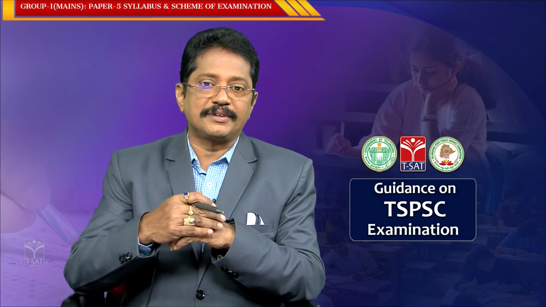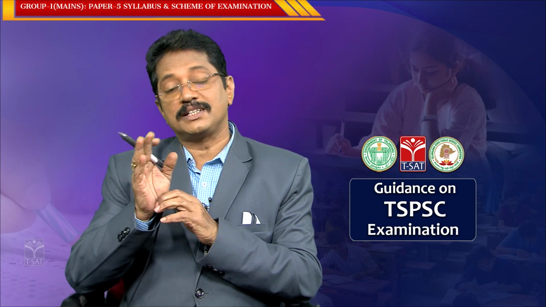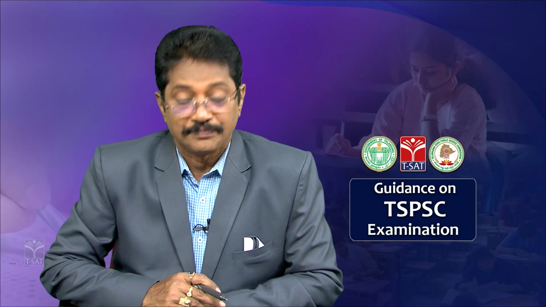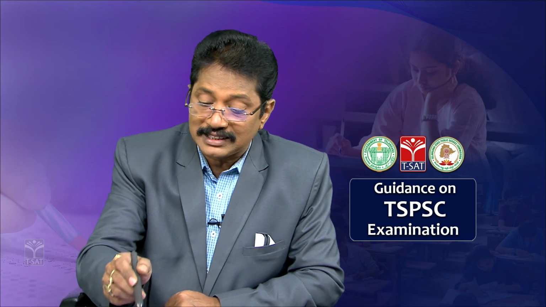The tourist traffic from other countries to Switzerland is 20%, that is, the UK, USA and Japan are separate. So Switzerland comes in this particular sector area, others, maybe Switzerland, maybe another country.